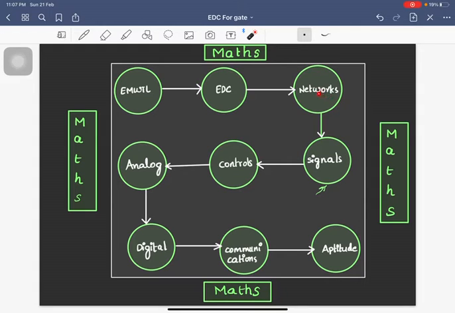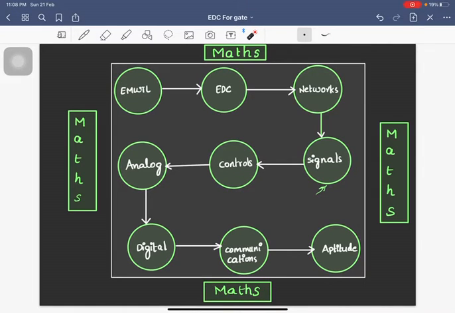And networks is a constrained environment, with certain assumptions made in EMWTL to make it easier to solve, and that leads you to networks. It is not always necessary to find the electric field and potential. It is good enough to have the terminal characteristics like current and voltage. The voltage and current characteristics are quite sufficient for networks to analyze the network's behavior up to a very large range of frequencies. But these are good only up to a certain frequency range, and if you are going to the microwave frequency range, then electric field and potential will come into the picture.